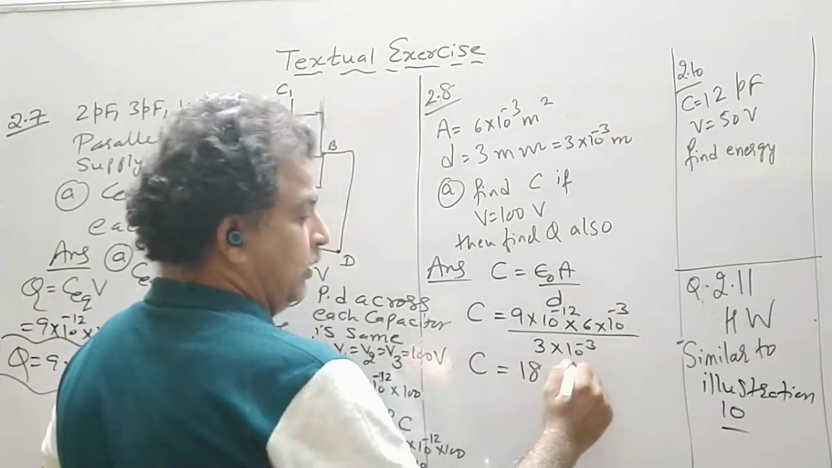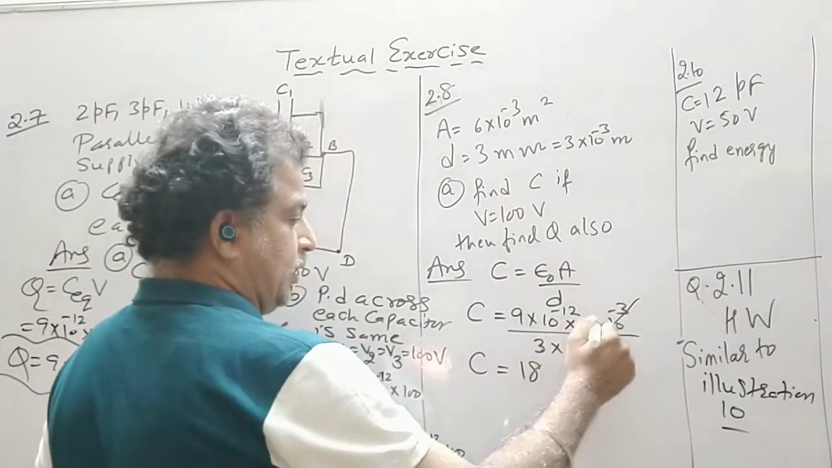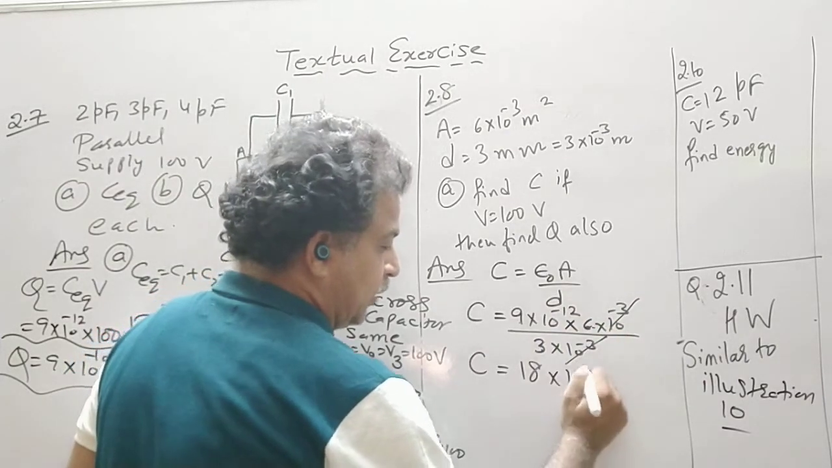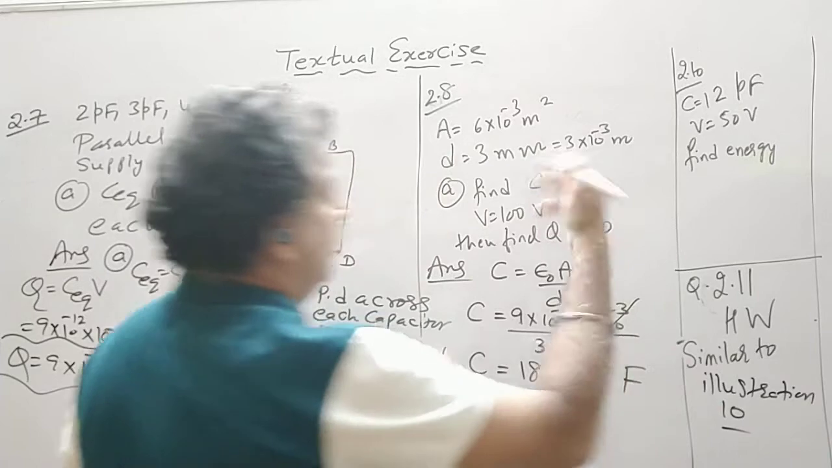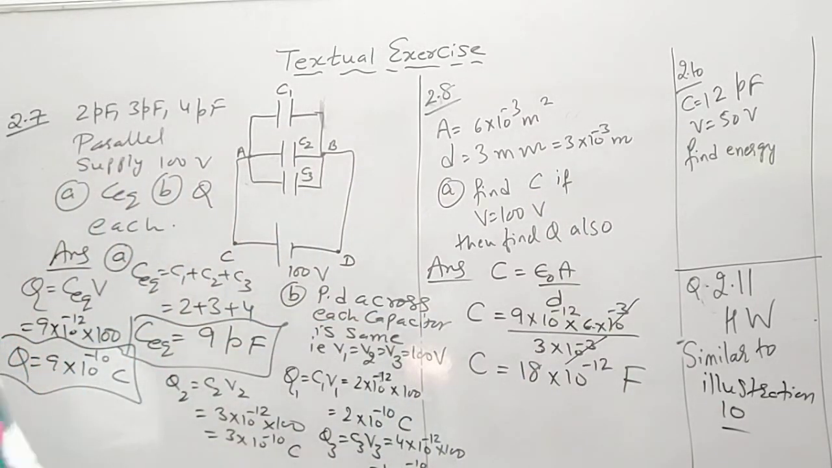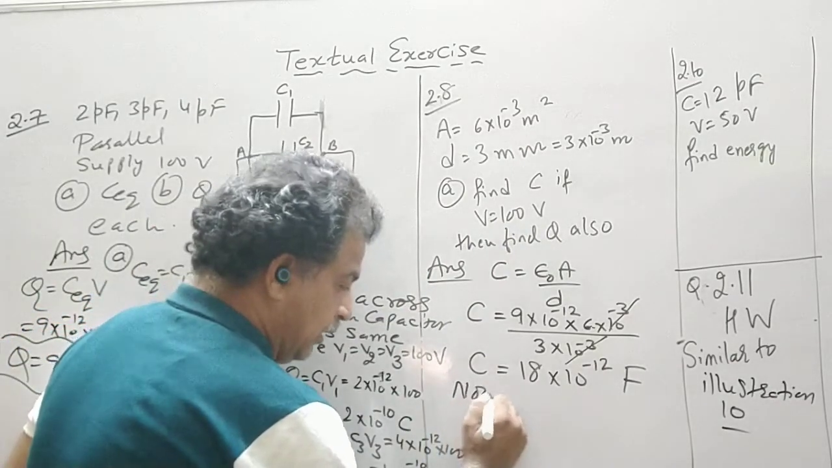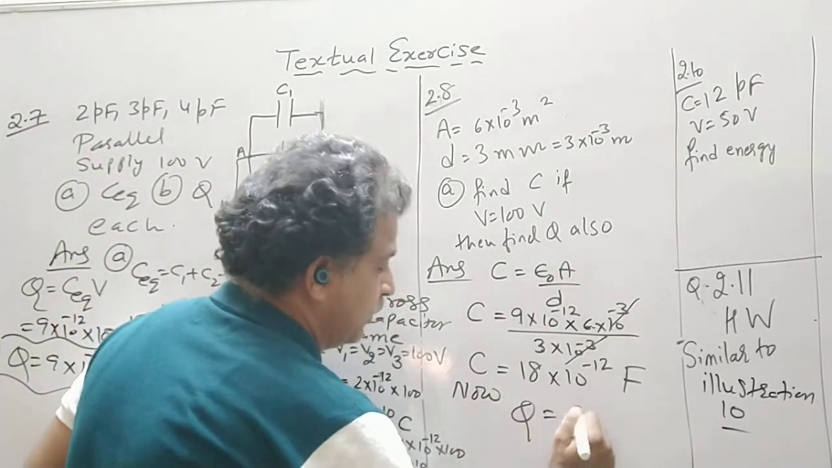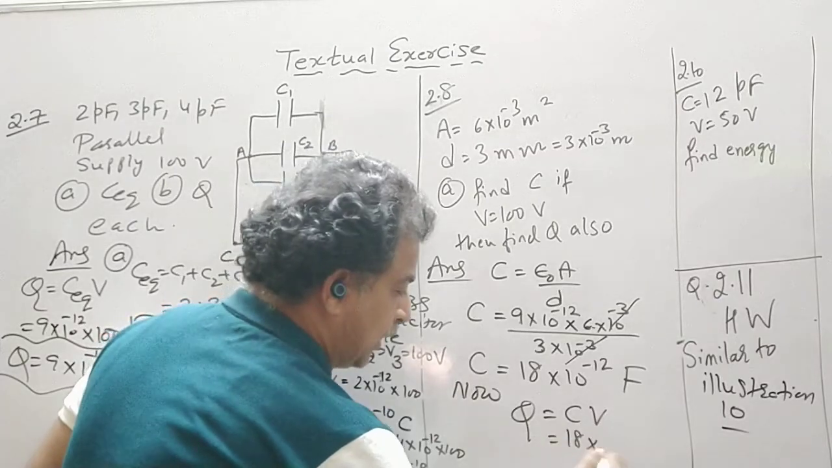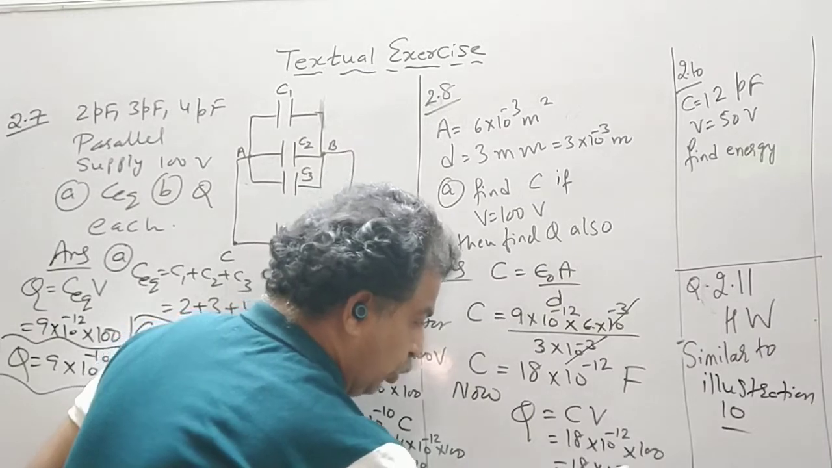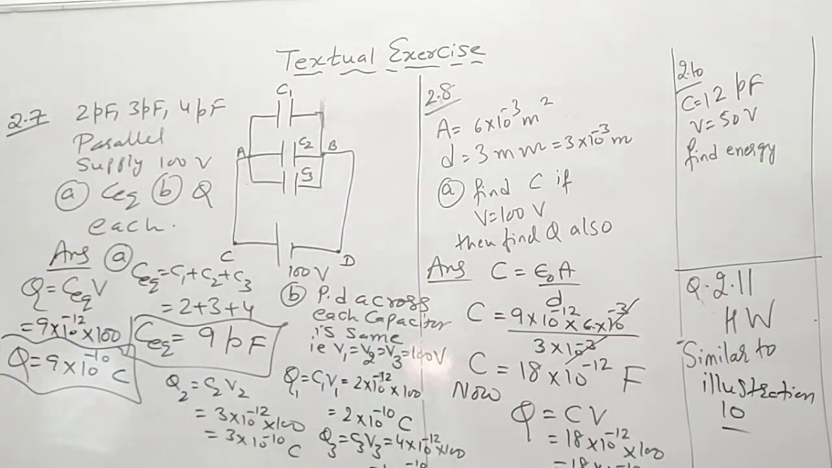18. This 10 raised to minus 3 is cancelled. 3 3s are 9, 9 2s are 18. 18 into 10 raised to minus 12 farad, or it is picofarad. So this is the C value. Then you have to find out Q. Now Q is equal to CV. So 18 into 10 raised to minus 12 into 100. So it comes out to be 18 into 10 raised to minus 10 coulomb. So it is a direct formula, Q is equal to CV. You can do the calculation from this.